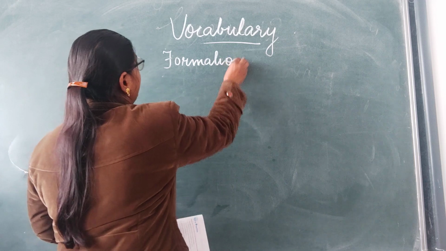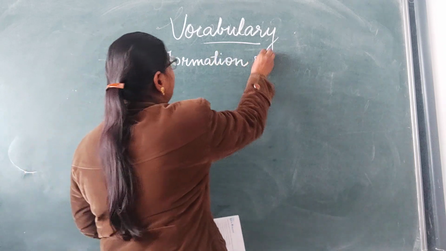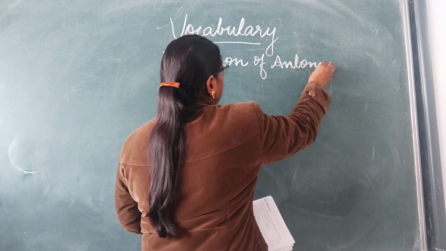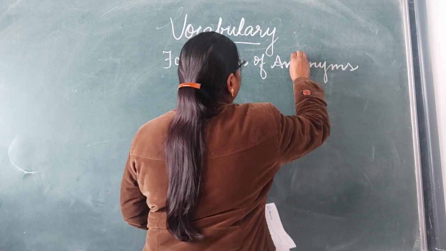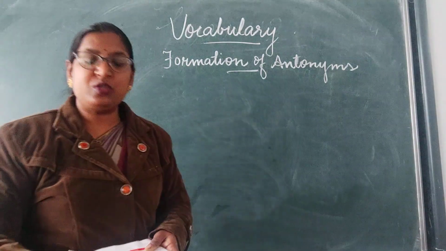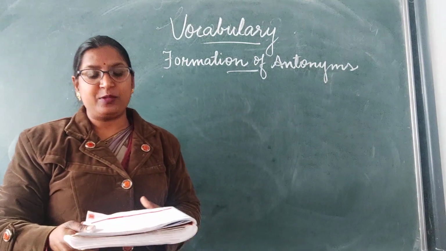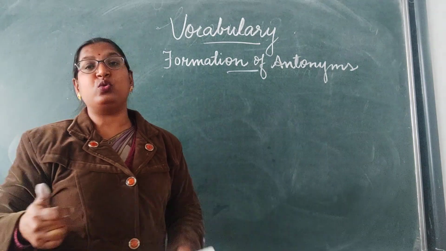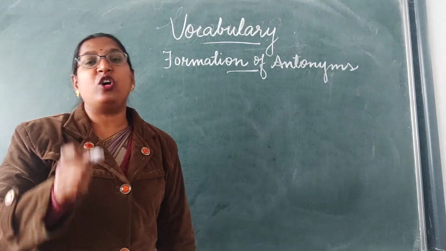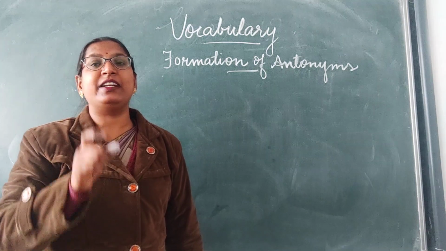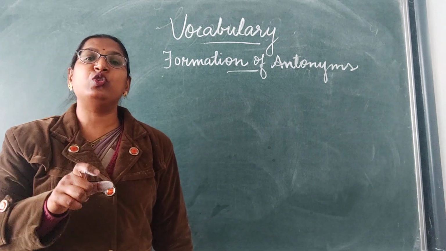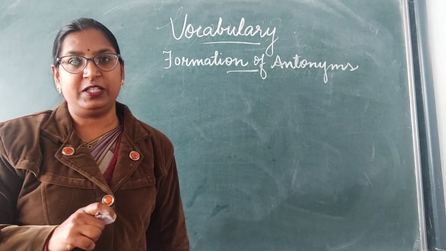Formation of antonyms. Antonyms or opposite words can be formed by adding prefixes to root words. Prefixes means the letter or group of letters which are added in the beginning of the word. Clear? Beginning of the root word. Root word means the main word.